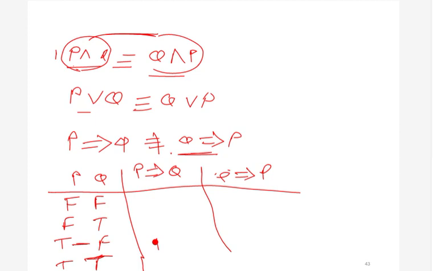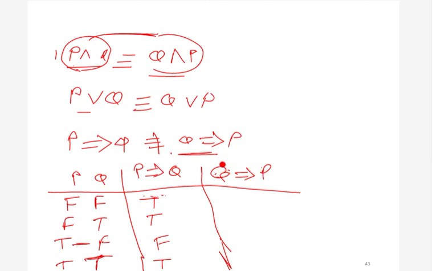Now let's make the truth table for q implies p. Remember that q implies p is false only when q is true and p is false, right? So in this case, when q is true and p is false, this is false.